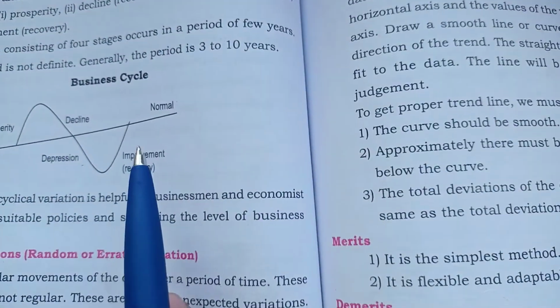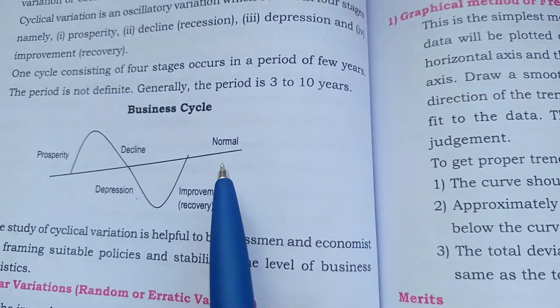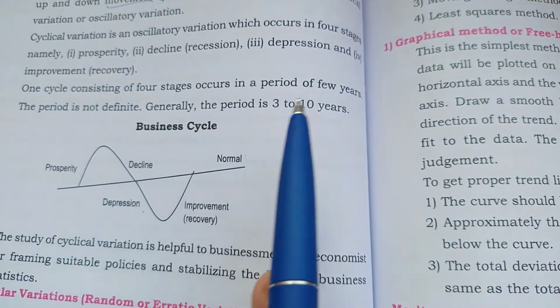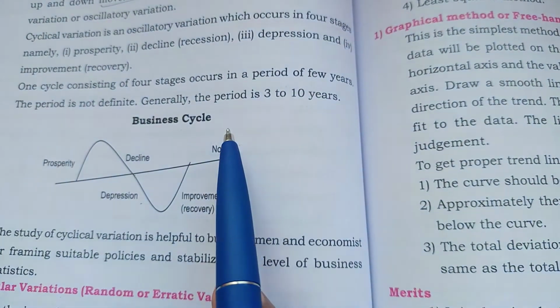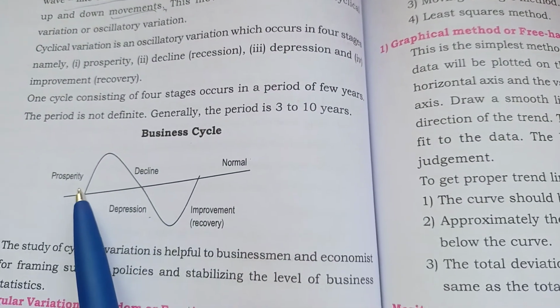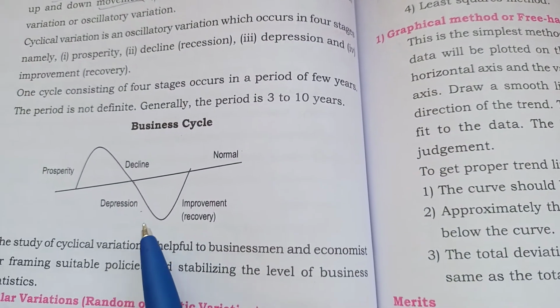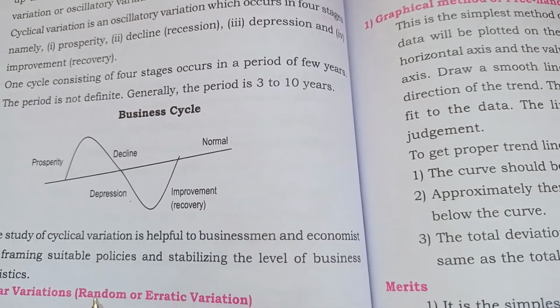Many times they have asked in the examination, write the business cycle, or what are the four stages, or write any two stages in a business cycle. These are the four stages: prosperity, decline, depression, and recovery.